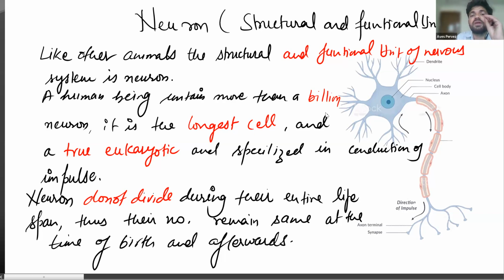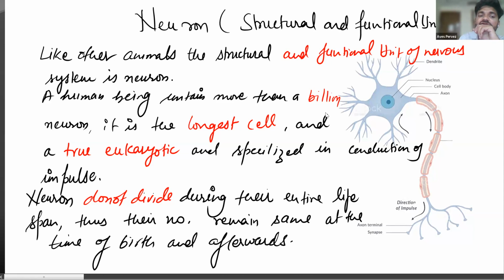Moreover, the number of neurons is fixed, and it is approximately 1 meter in size. It may be 1 meter in size, and approximately there are 1 billion in a normal human being. 1 billion. Got it? Can we see them with the naked eye? Yes, we can see it with the naked eye. It is visible.